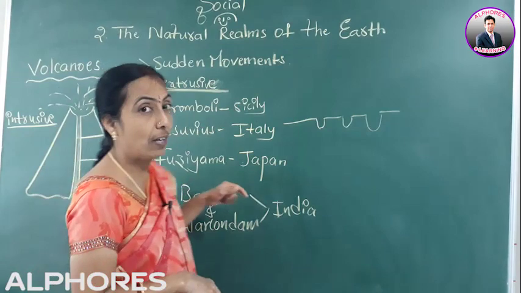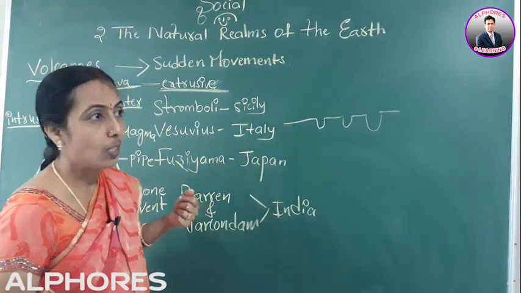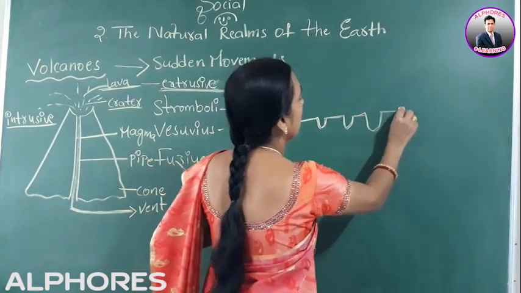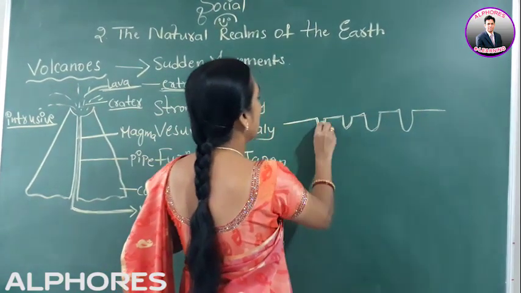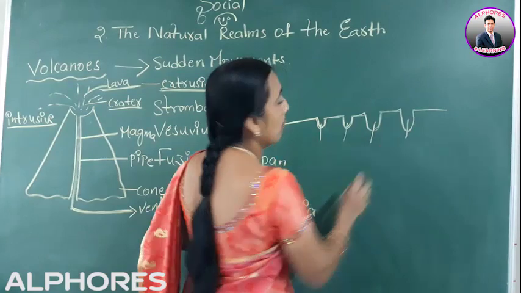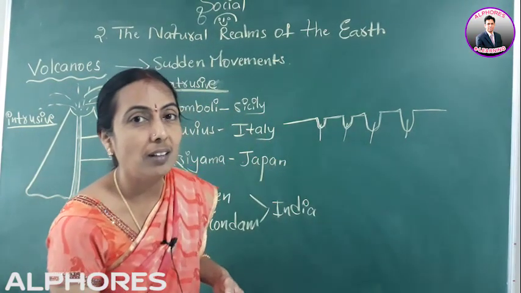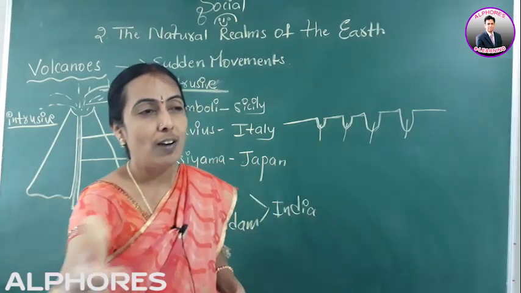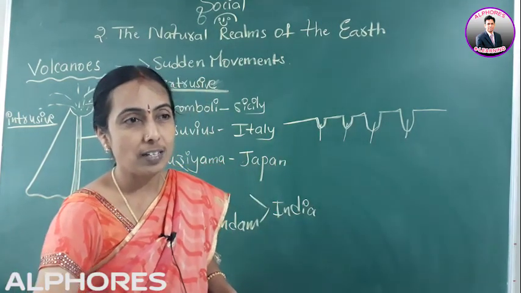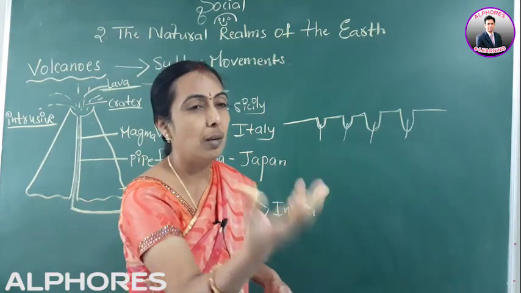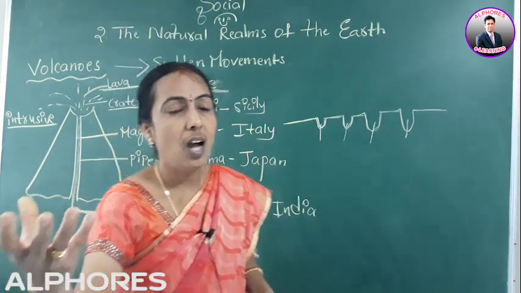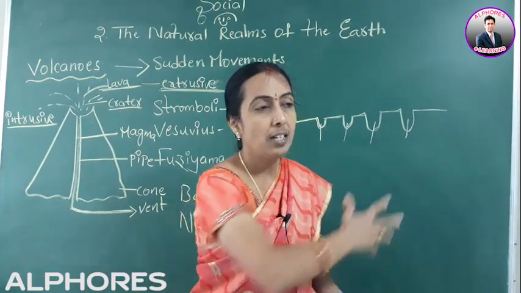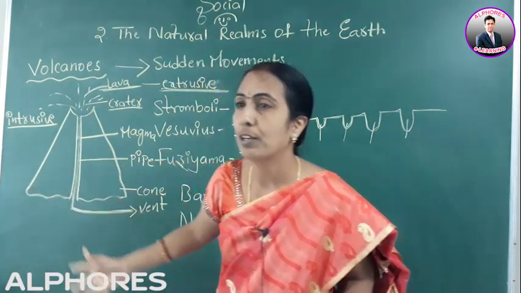And one more type of eruption of volcanoes is also there, like this series, one by one. Openings will be there, and like this it goes on. From here the vent will be there, and they will come out. Just beneath the earth's surface only, the magma will be there. Wherever the magma finds fault lines on the earth's surface, in a series manner it will erupt very quickly and emit large quantities of lava, and it flows over hundreds of kilometers of area.